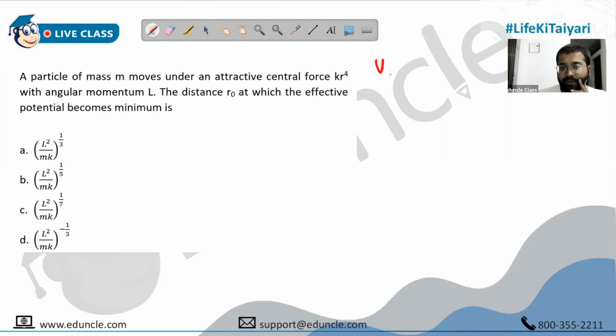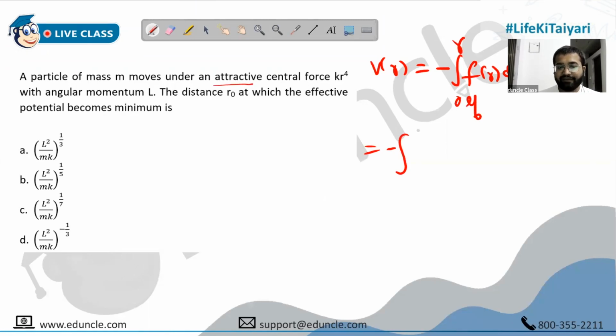So we have got to start with V effective. Let's quickly calculate. First, let's calculate V of R. That's minus the integral of F of R dr from reference position to R. So this is minus of F of R, attractive central force, take care. So this is minus of minus Kr raised to 4 dr, reference position to R.